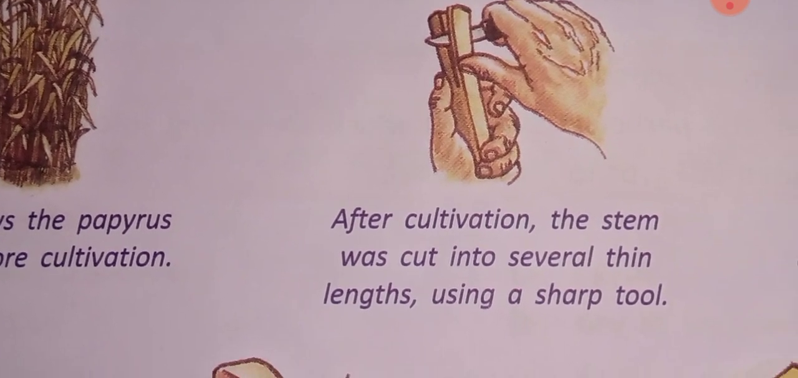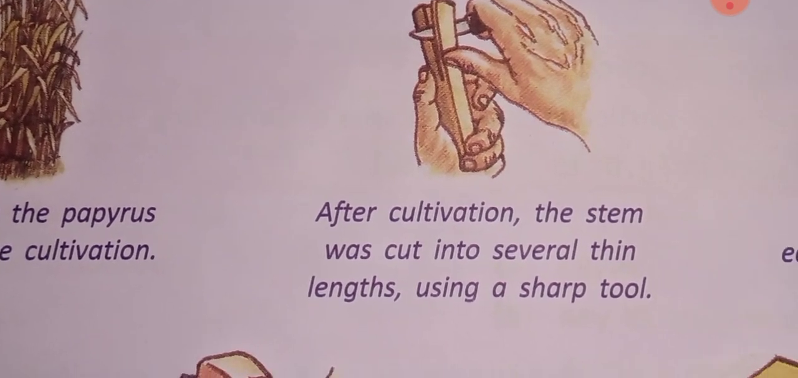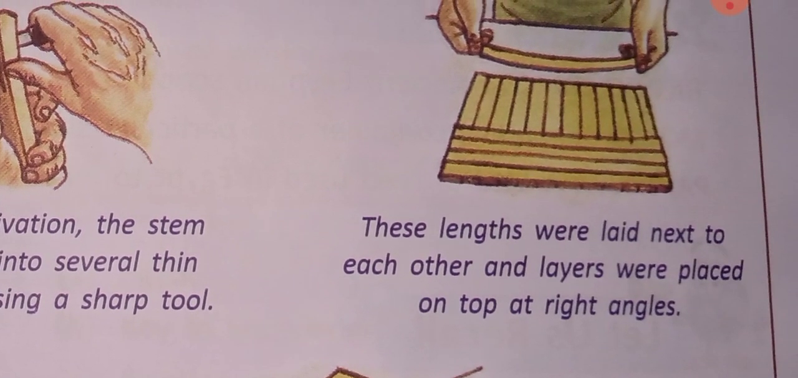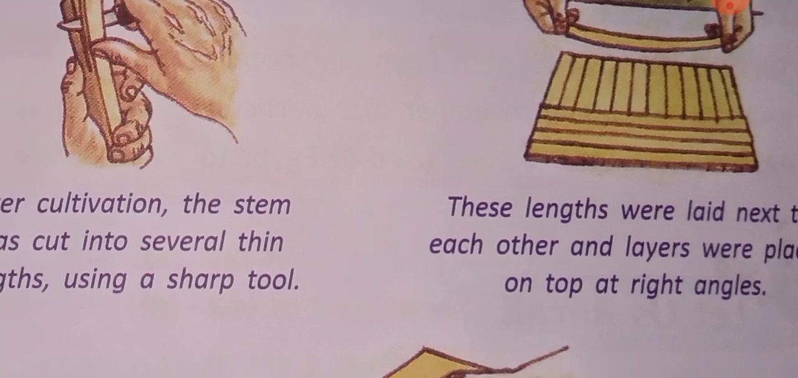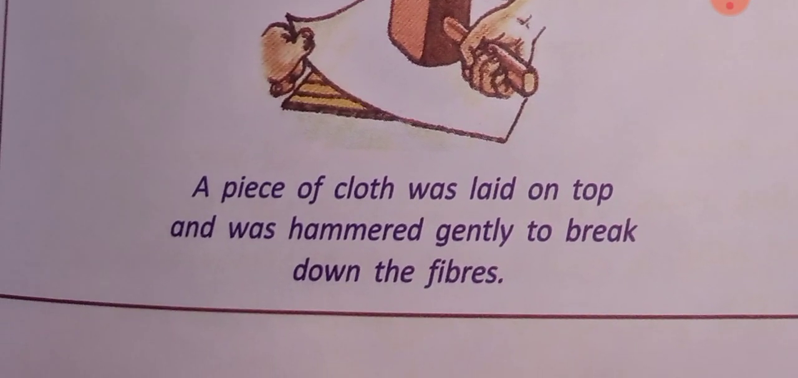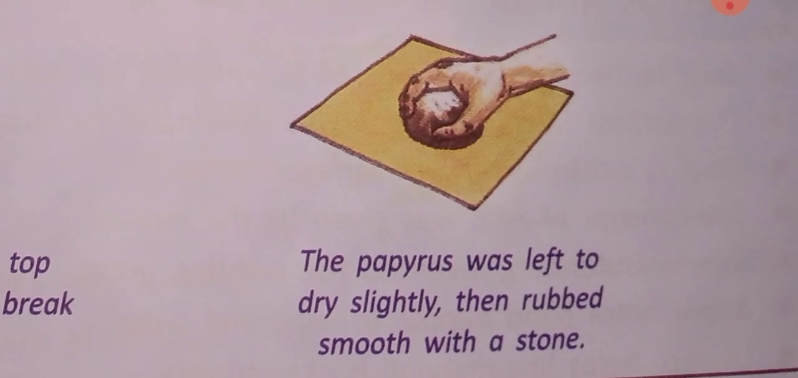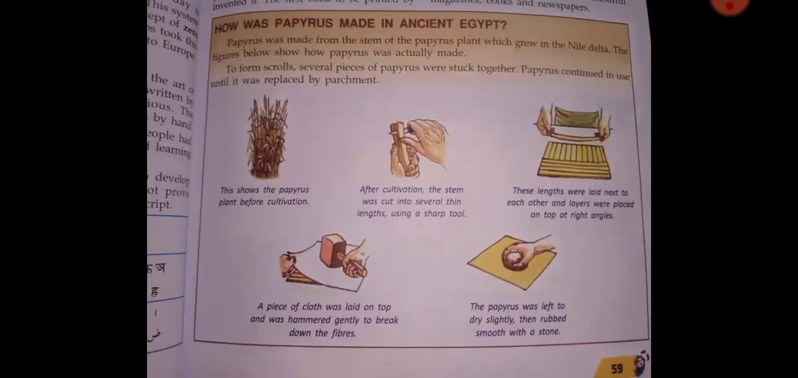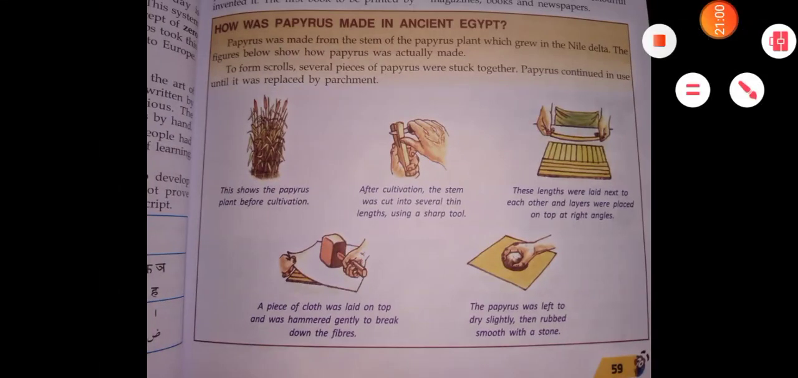So here you can see this shows the papyrus plant before cultivation. This is papyrus. And after cultivation, the stem was cut into several thin lengths using a sharp tool. These lengths were laid next to each other and layers were placed on top at a right angle like this. A piece of cloth was laid on top and then it was hammered gently to break down the fibers. The papyrus was left to dry slightly and rubbed smooth with a stone. So like this, they prepared papyrus to write on.